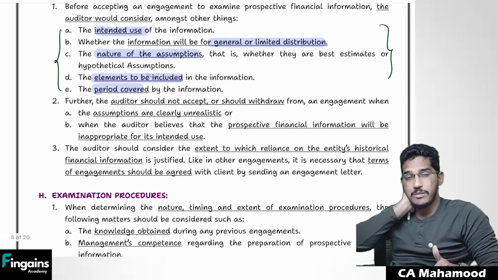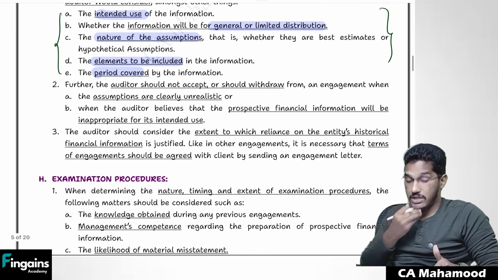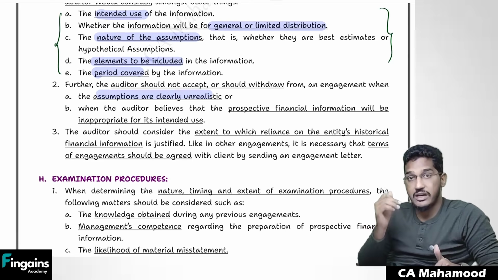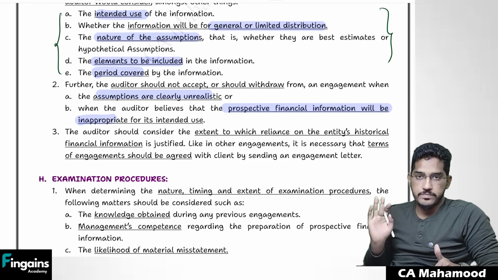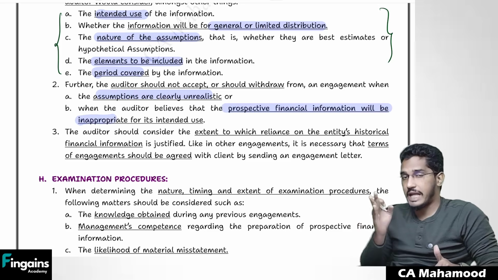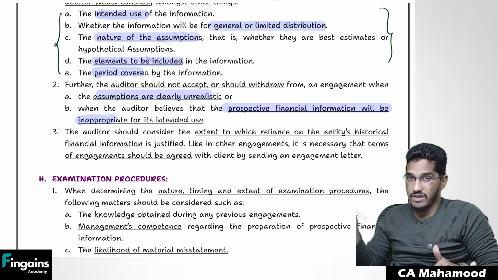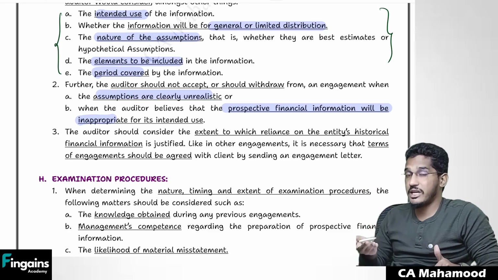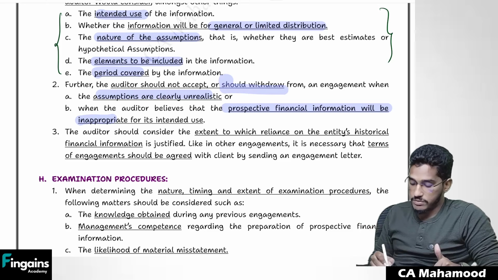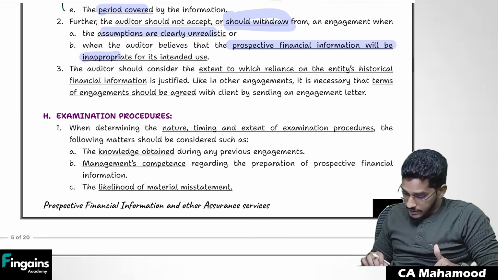Sometimes what will happen is at the time of accepting the engagement, no objections will be there. But after you have accepted the engagement, you realize that whatever assumptions management has made are unrealistic, or the prospective financial information will be inappropriate. See, if you know it before accepting the engagement, don't accept. Sir, but I have accepted the engagement. At the time of acceptance, I didn't find anything mischievous. But after accepting the engagement, I am feeling that assumptions are very unrealistic or prospective financial statements are very inappropriate. Then what should I do? I have already accepted that engagement, sir. Simply, what you should do is withdraw from the engagement. You have to withdraw. That's all.